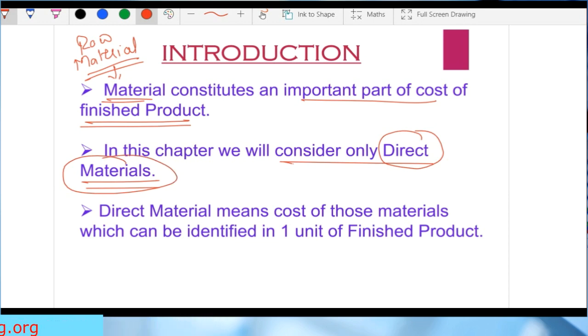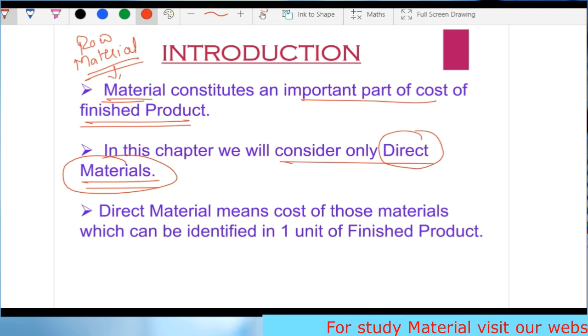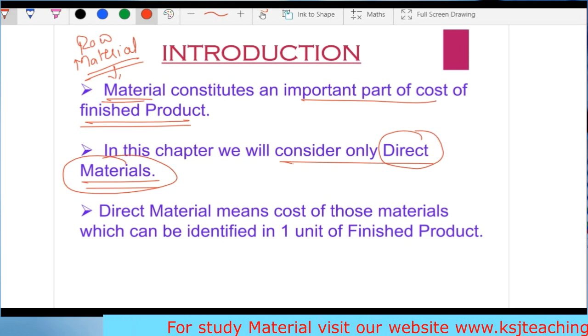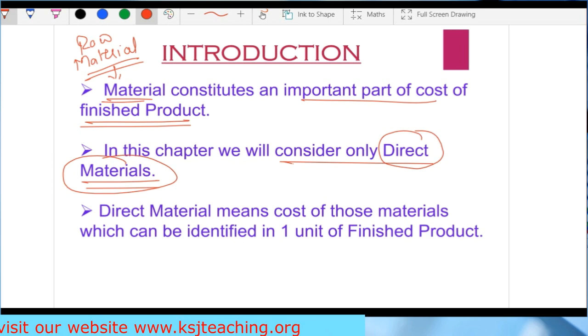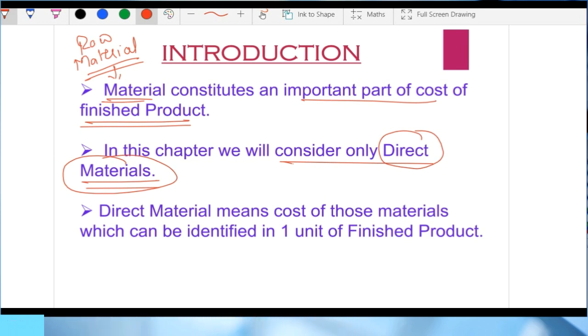Sir, why not about the indirect material cost? If you remember the elements of cost, if you have drawn that diagram in your books also, in that I told you that all the indirect cost is known as overheads. And we have a separate chapter on overhead costing. So the indirect material cost we will discuss in the overhead costing chapter.